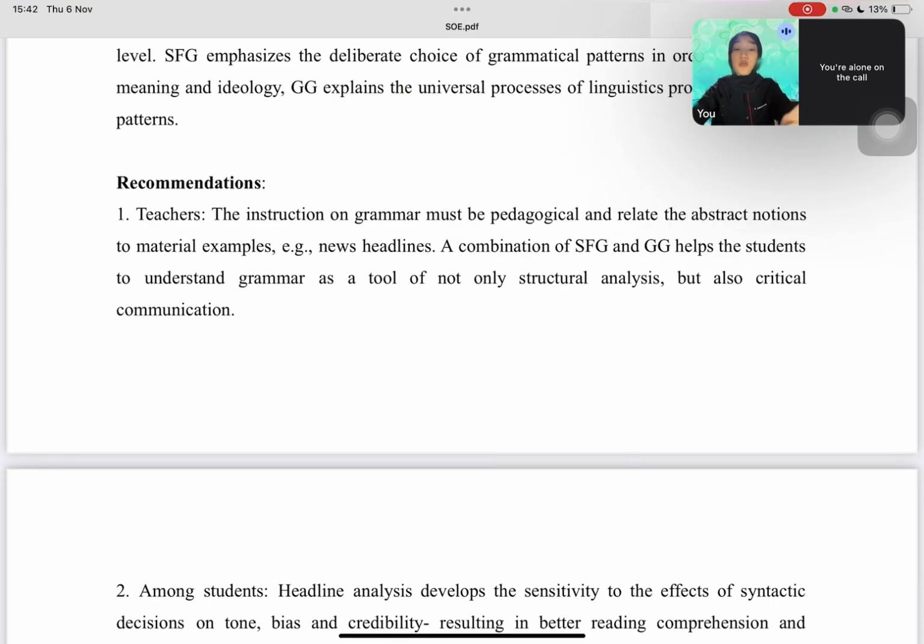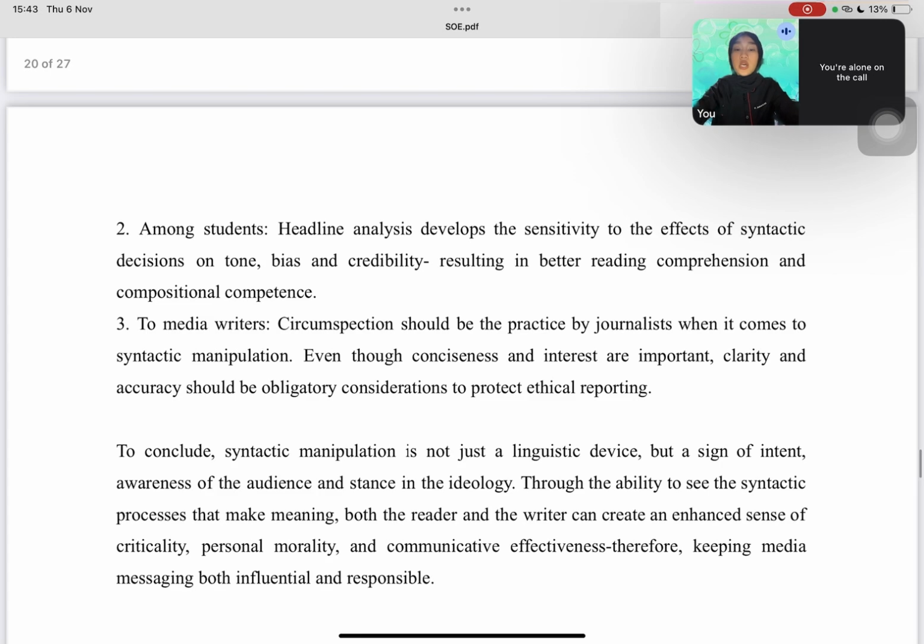I would like to recommend the following, the first one to teachers. Teachers should link grammar lessons to real examples like news headlines to make learning more meaningful and engaging to the students. The second one is for the students. Students should learn to analyze syntax critically to recognize bias and tone in media, so they understand how syntax is used in choosing words.